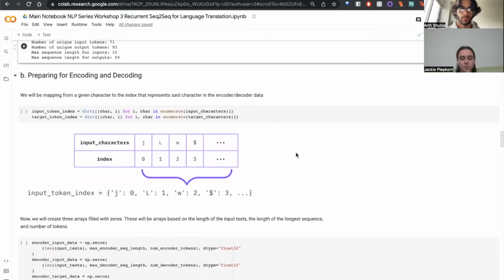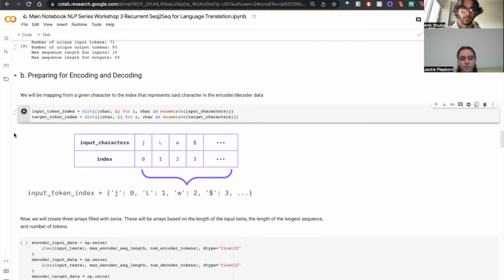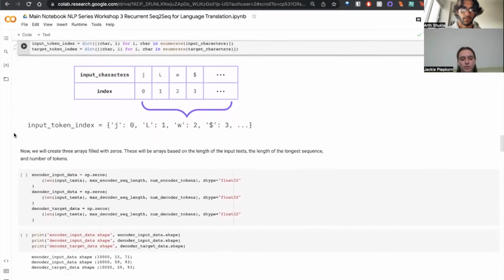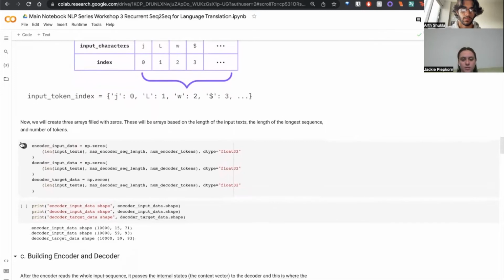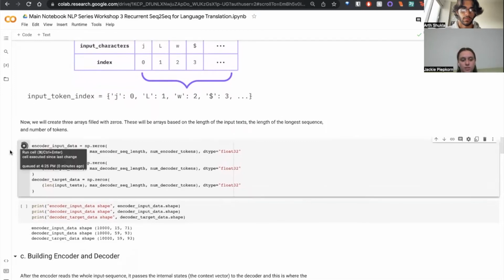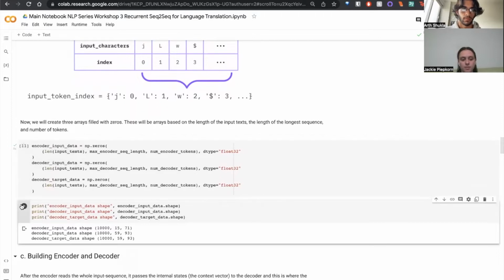Okay, so now let's prepare for encoding and decoding. We're going to be mapping each character to an index with this cell, as you can see in figure 2. And then we're going to be creating 3 arrays filled with zeros, and we're going to be filling these with vectors later in the rest of pre-processing.